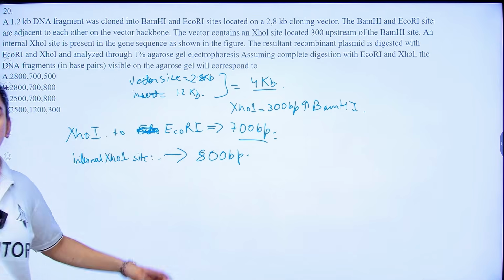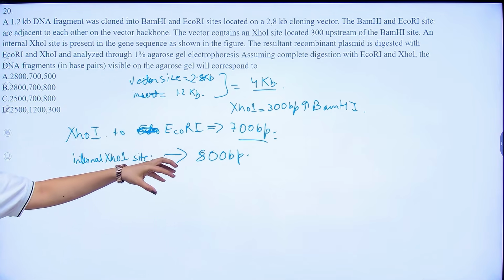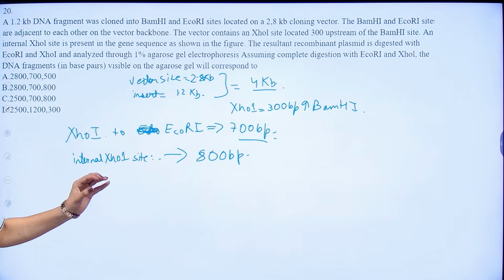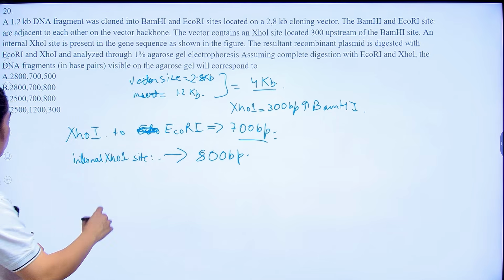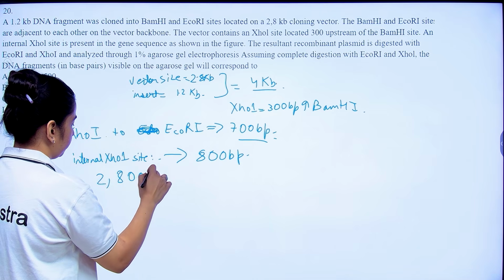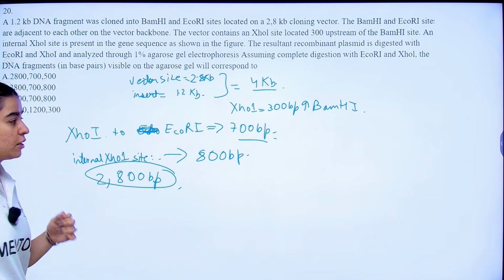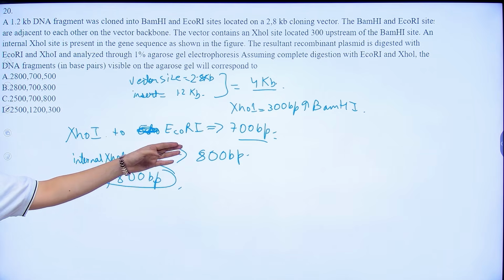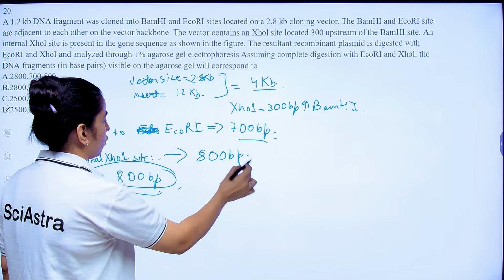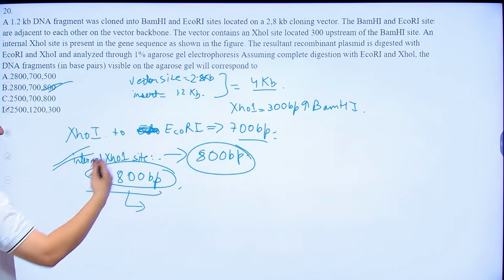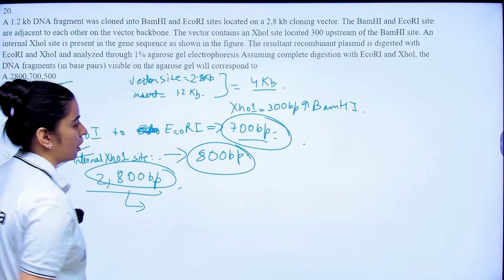It will give us another fragment of 800 base pairs. Now the remaining backbone would be 2800 base pairs. So what are the three fragments that you're going to see on your final gel? You will have 2800, 700 and 800 base pairs. So option number B would be the correct option here. The 2800 is the leftover vector, the 800 base pair is your internal ZO1 site, and your ECO-R1 site would be 700 base pairs.